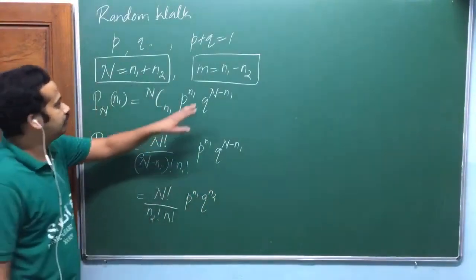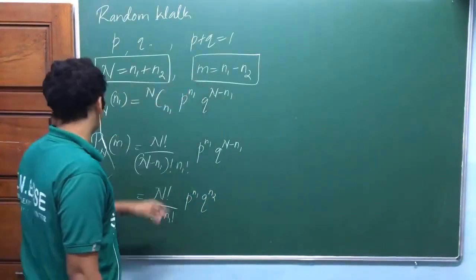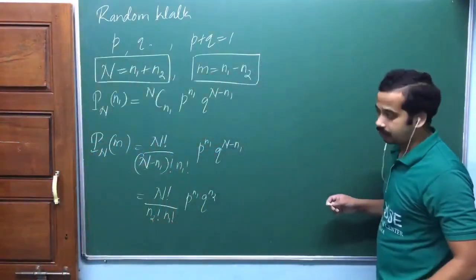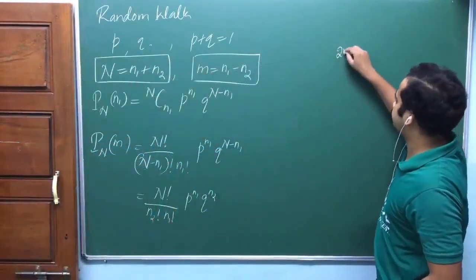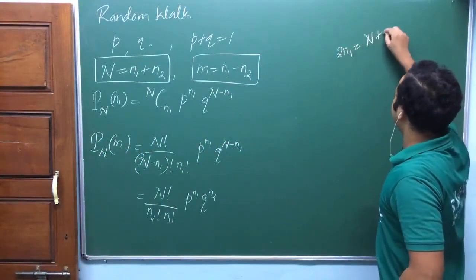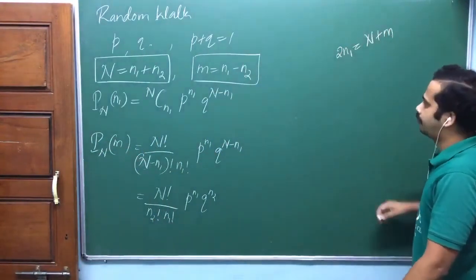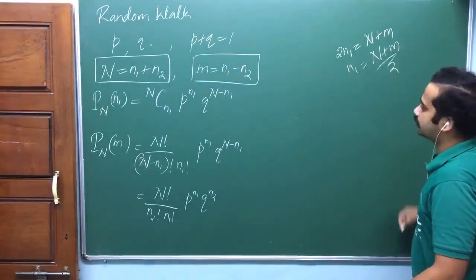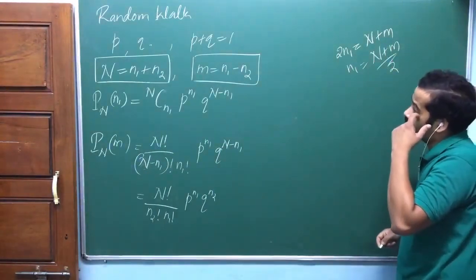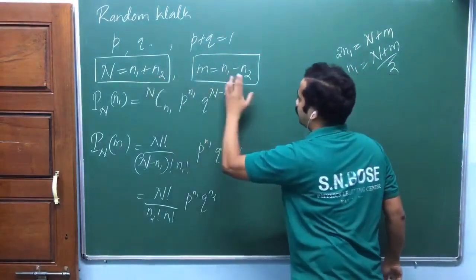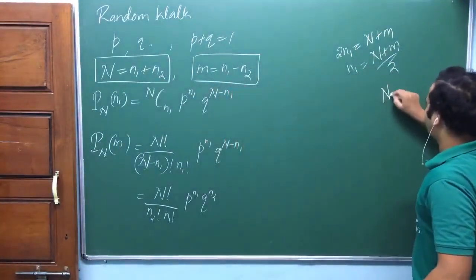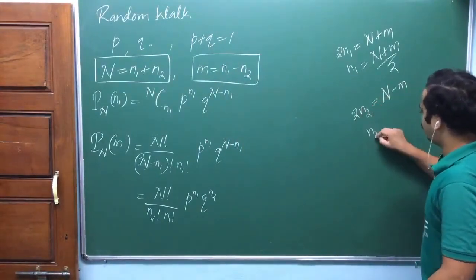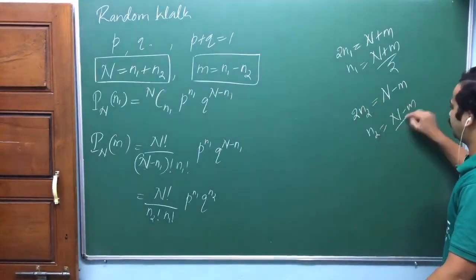Now let me write n1 and n2 in terms of capital N and M. That's another way of writing the same thing. Now look at here. If you add them, what you will get? 2n1 is n plus m. So n1 is equal to n plus m divided by 2. Now subtract them. This one minus this one: n minus m is equal to 2n2. So n2 is equal to n minus m divided by 2.